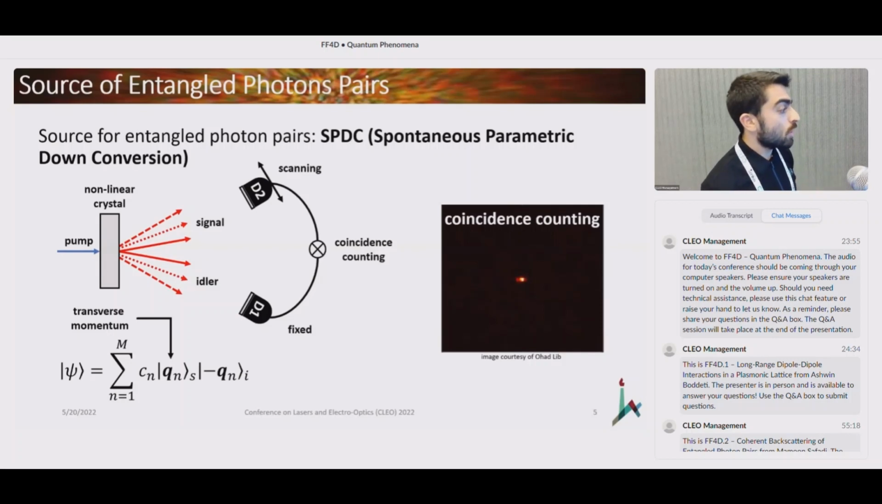And if you wanted to describe it as a quantum state of the down-converted light, it would essentially look something like this. Each ket here represents the state of the signal and the idler. And you can see, while the signal has some transverse momentum Qn, its twin has the exact opposite momentum. And this summation is being done over all the different modes that are emitted from the crystal.